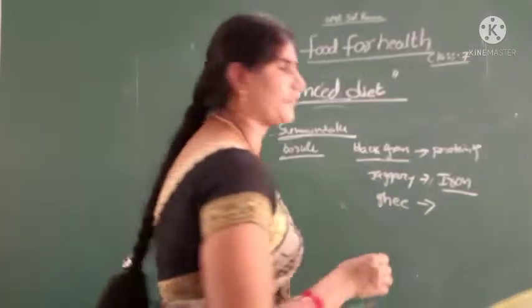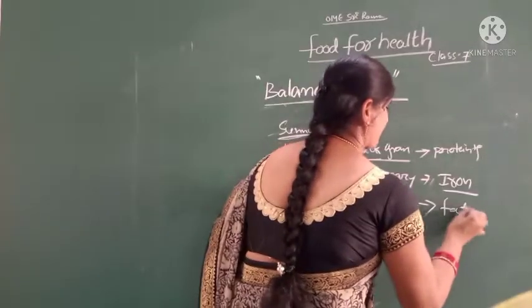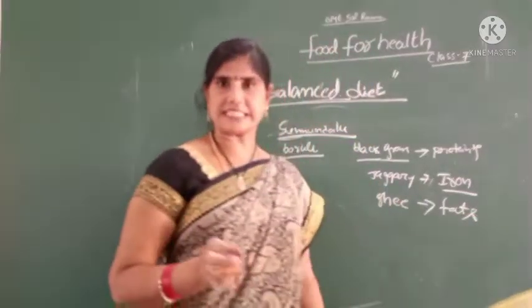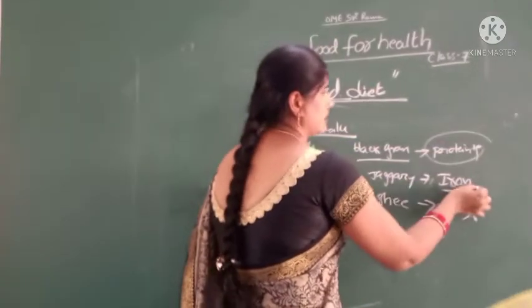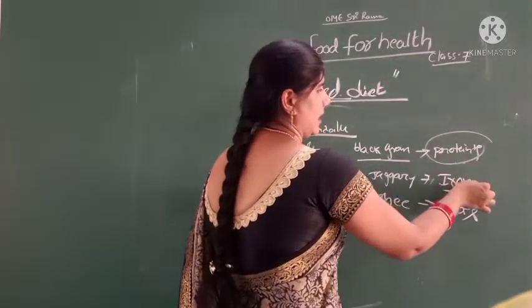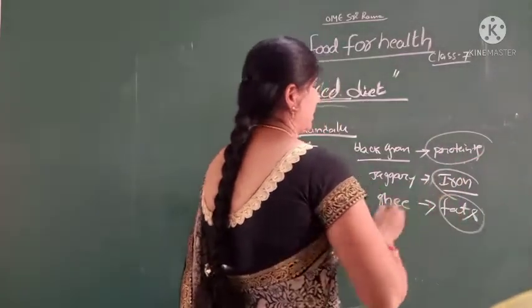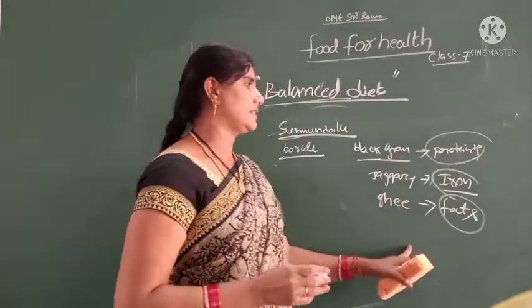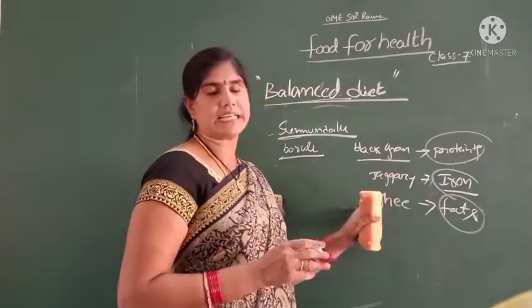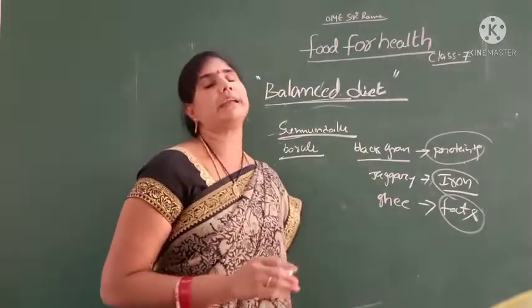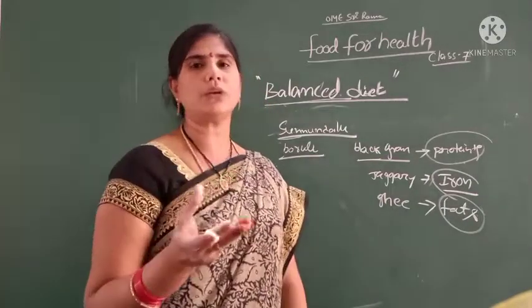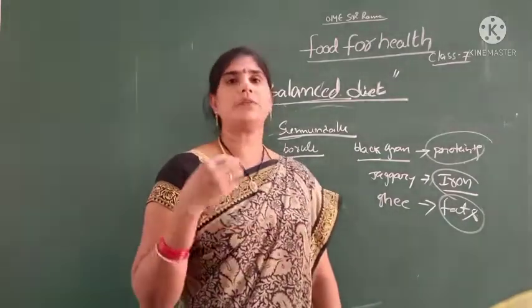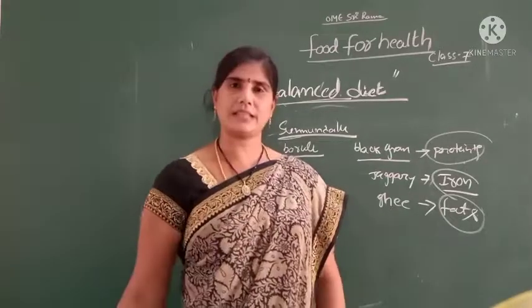Ghee consists of fats. So nutrients like proteins, iron, fats are all available in these ingredients used to prepare sunnundalu. We eat it, good for health.